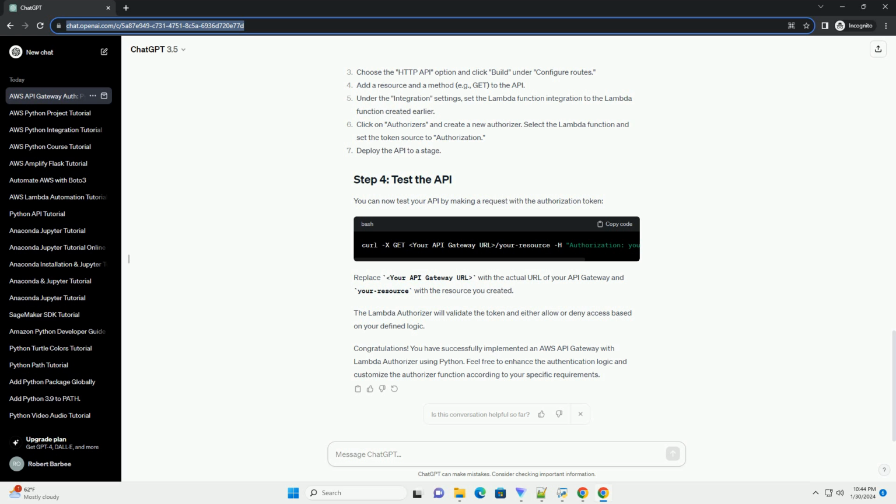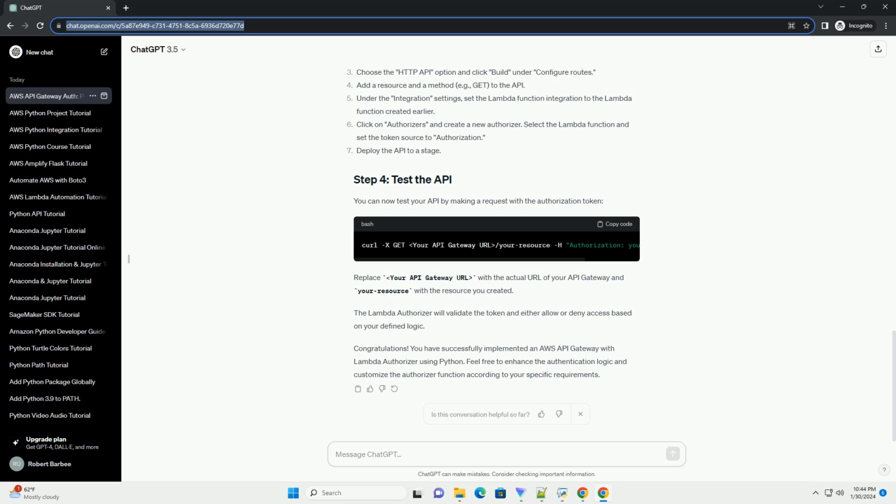Prerequisites. Step 1. Create a Lambda function for authorization. Start by creating a Lambda function that will handle the authorization logic. Step 2. Deploy the Lambda function. Use the AWS CLI to create and deploy the Lambda function. Step 3. Create an API Gateway.